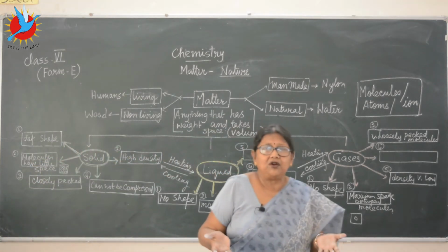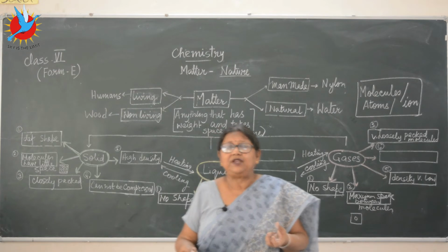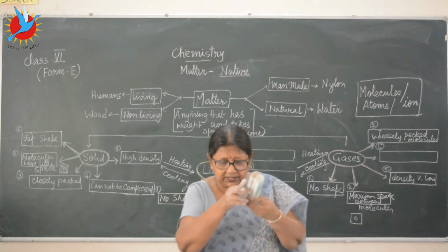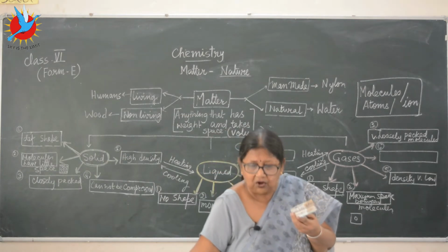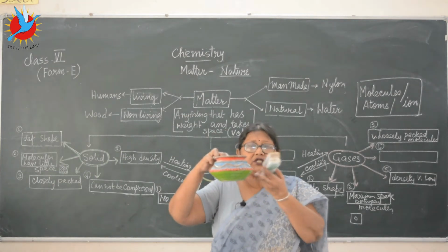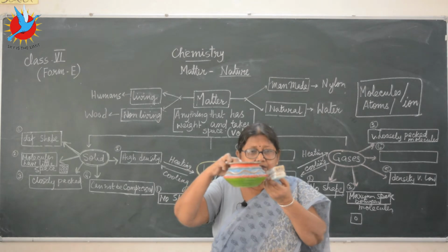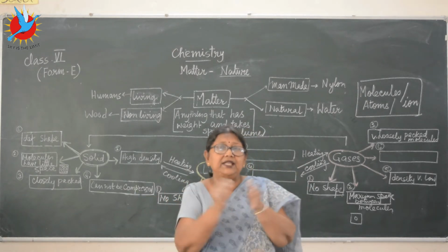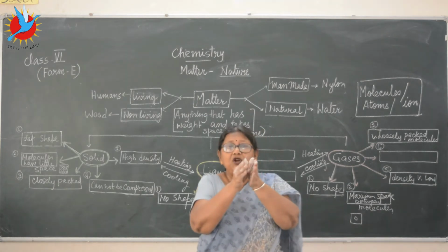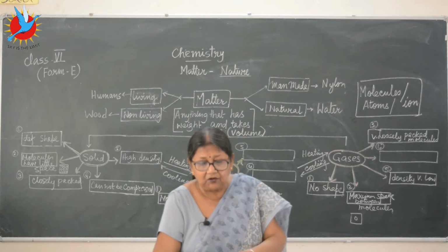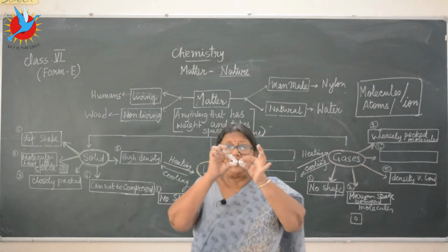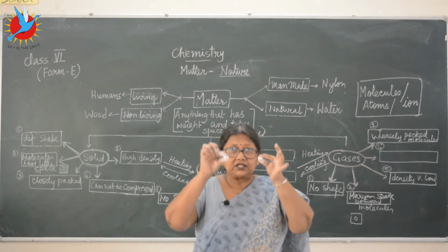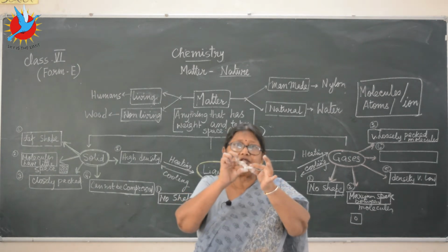Now, you can always understand it very clearly if there is space between two things. I've kept one object here, and suppose another object is kept here like this. So much space between. So I can push them together and bring them closer. This is called compressibility, pushing together, bringing closer. But if they do not have any space between, if they are already very close to each other, can you push them together? No, there is no space. But if there is lots of space in between, then you can push them together.